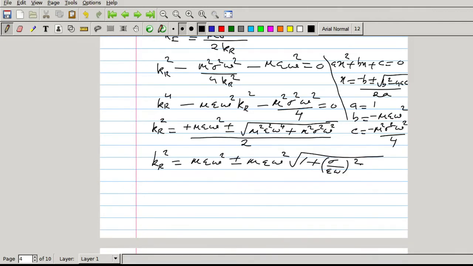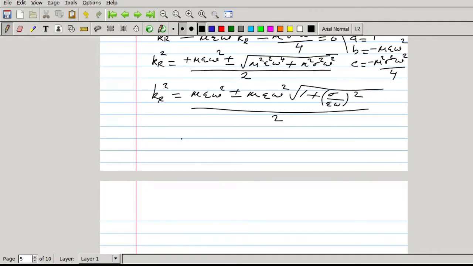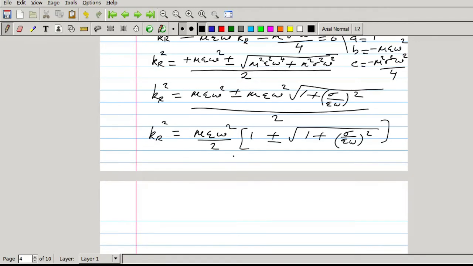So we are having mu epsilon omega square into 1 plus sigma by epsilon omega the whole square, by 2. Taking mu epsilon omega square by 2 common, we get 1 plus or minus square root of 1 plus sigma by epsilon omega the whole square. So this is kr square.